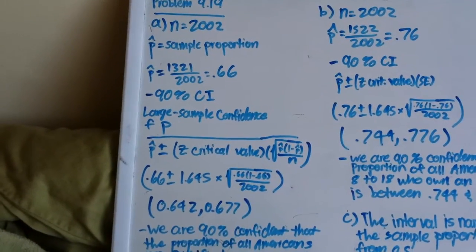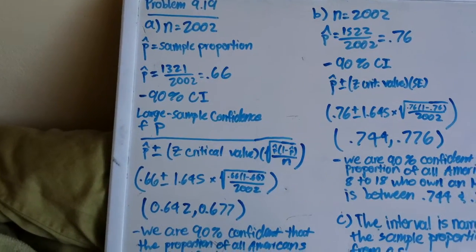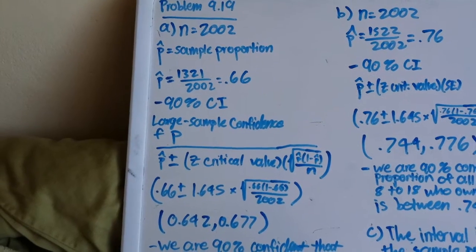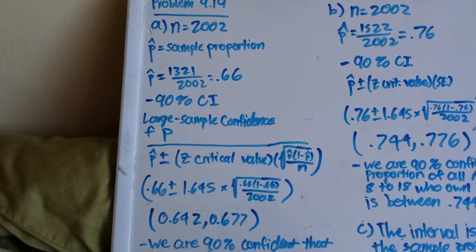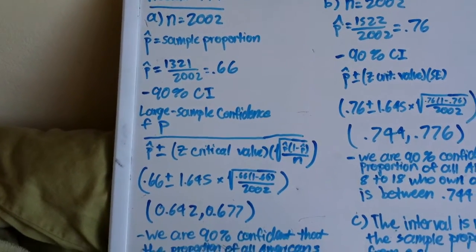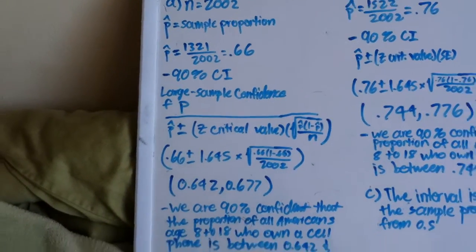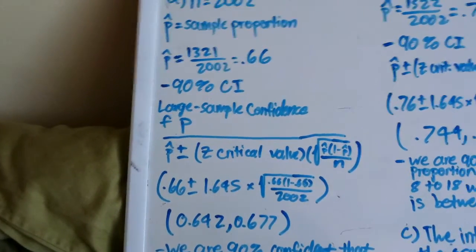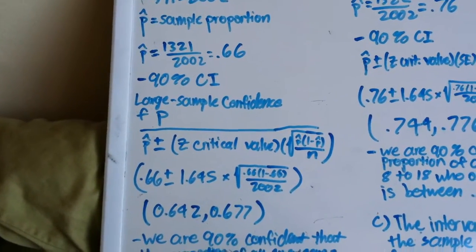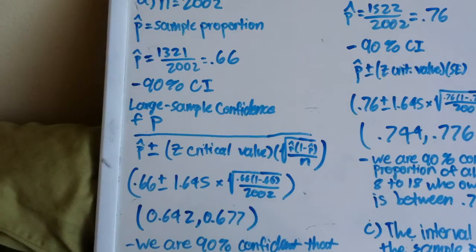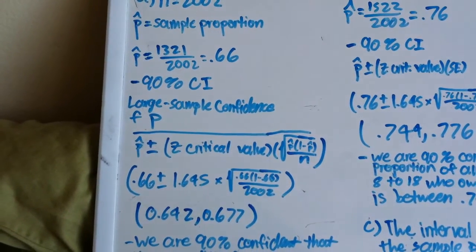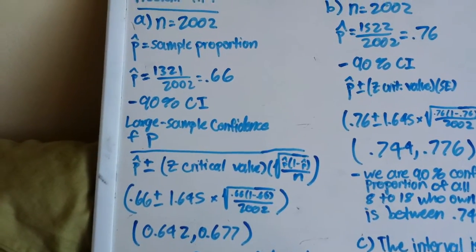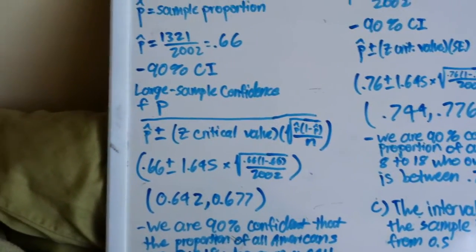we would be using a large sample confidence interval for p, and there is actually an equation for finding the confidence interval. It's p hat plus or minus the z critical value times the square root of p hat times 1 minus p hat, divided by n, and that's also considered the standard error.